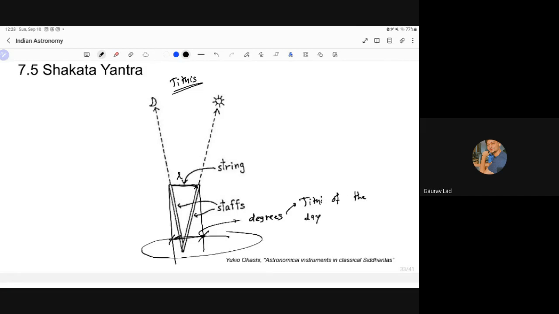And all you have to do is take one arm of that and point it to the sun, the other arm of that point it to the moon. Whatever the angle is subtended, that is the tithi of the day. As simple as that. So even a layman can use this instrument. So this is the Shakata Yantra. Looks like a Shakata. Shakata is basically a V. So that's Shakata.